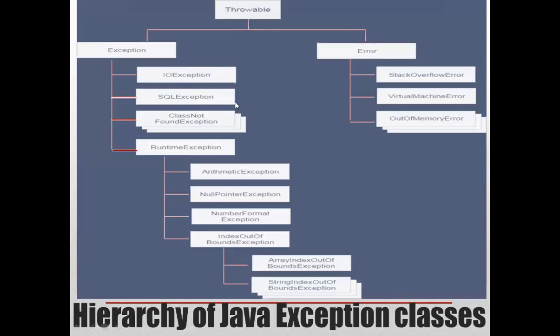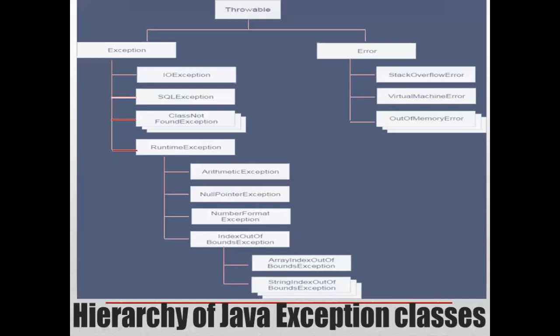And what is an unchecked exception? The classes which inherit the runtime exception are known as unchecked exceptions. For example, arithmetic exception, null pointer exception, number format exception, and also array index out of bound exception. These are all the exceptions which directly inherit the properties of runtime exception. Those exceptions which are checked at runtime, that is, at execution time, are classified under unchecked exceptions.